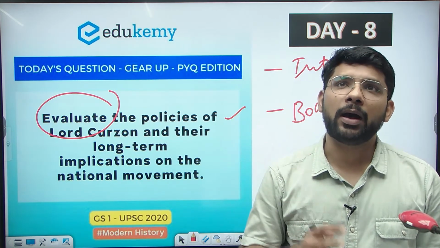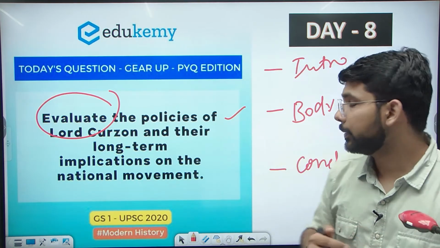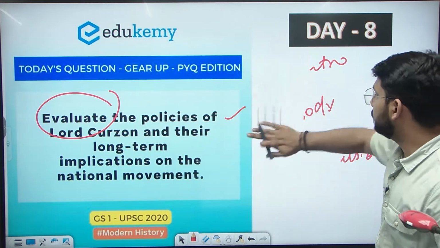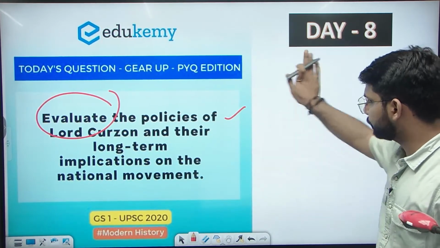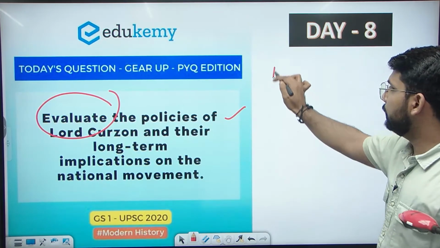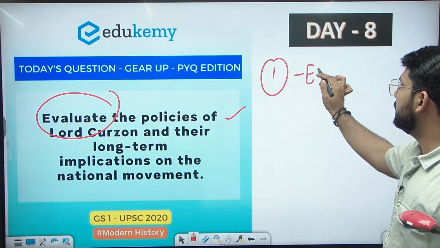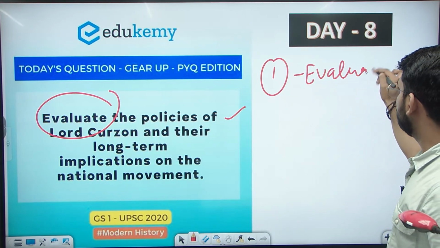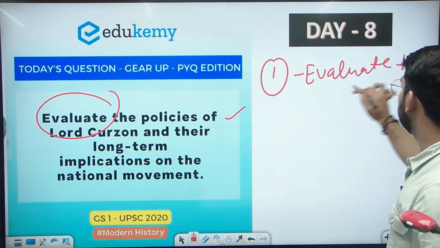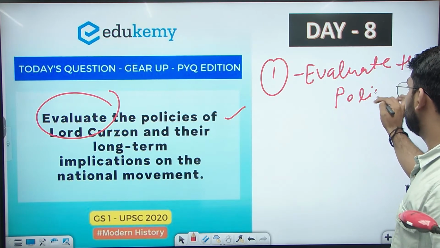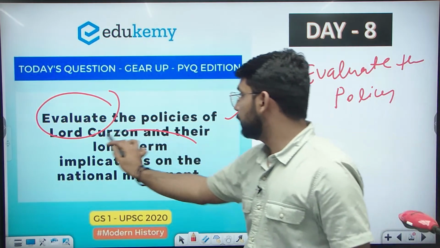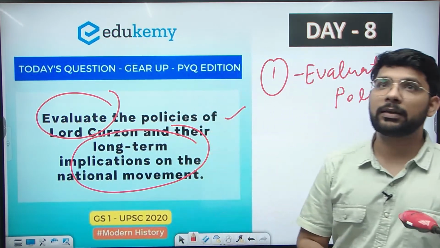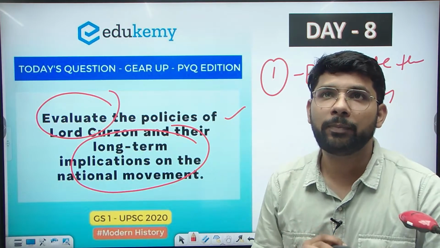But in the body part, there are two demands of the question. Number one, we need to evaluate the policy. Plus, we need to check the long-term implication.